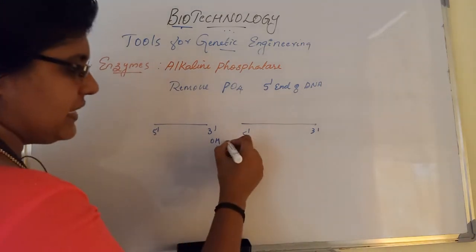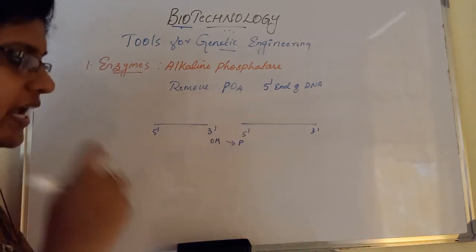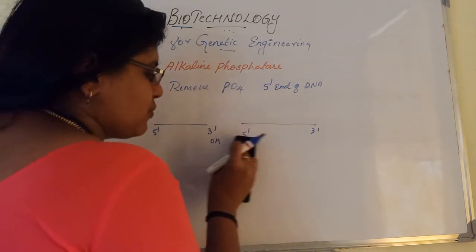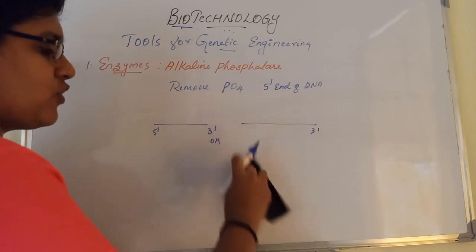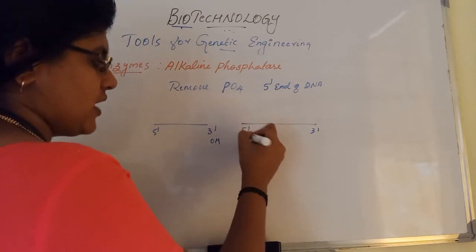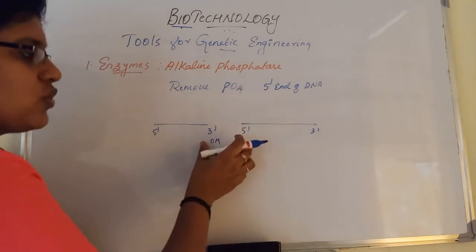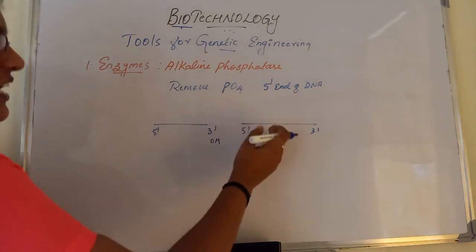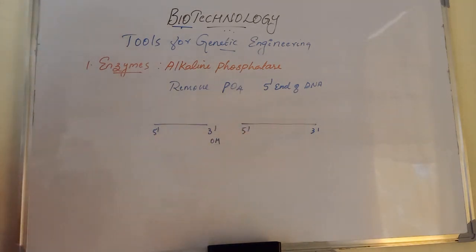So easily they can make a bond between the phosphate and that OH group. But when alkaline phosphatase removes the free phosphate group from the 5' end, there is no phosphate group, so the two DNA cannot be ligated. So the self-ligation of DNA can be prevented by the removal of phosphate from the 5' end of DNA.